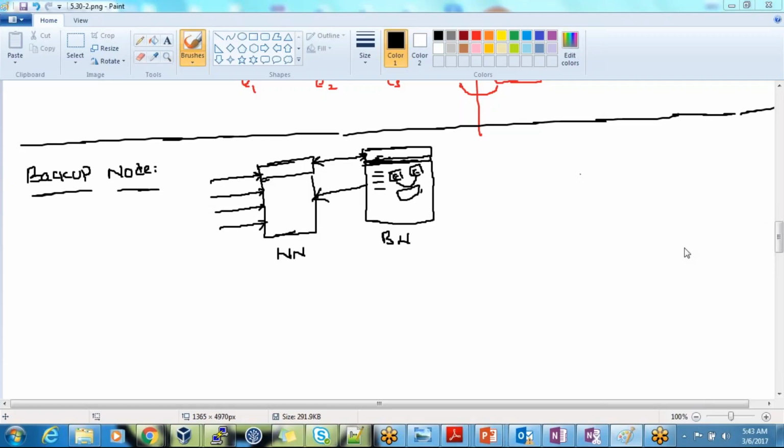Here both RAMs will keep syncing. It means both machines should have the same type of configuration. Whatever transactions you are doing with the name node, the same transactions will be available in the backup node. Still, do you guys see any limitations here?